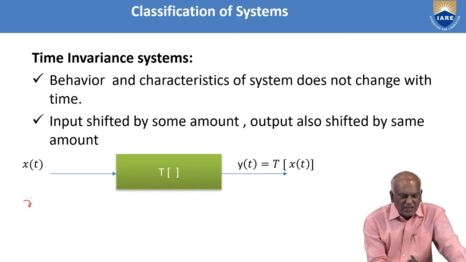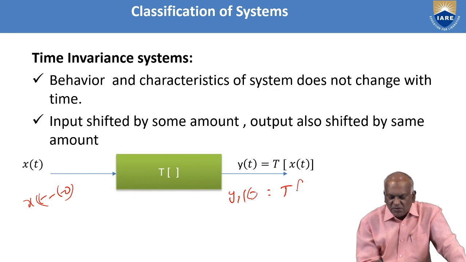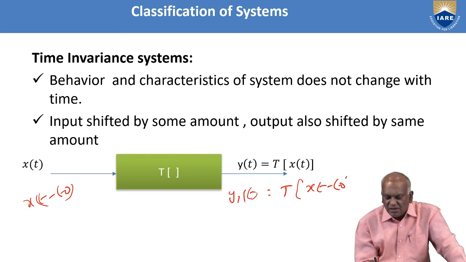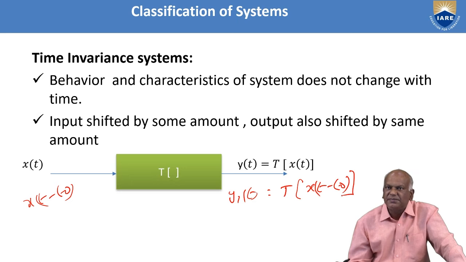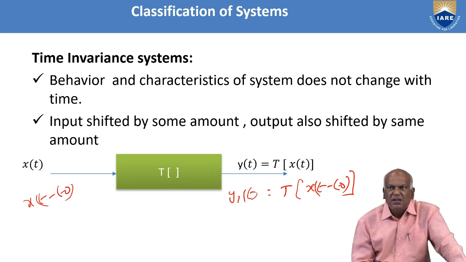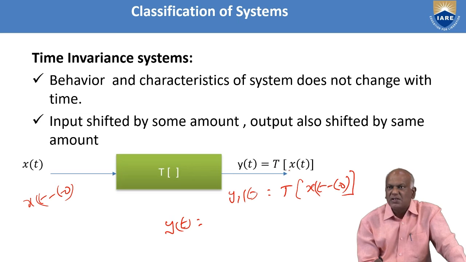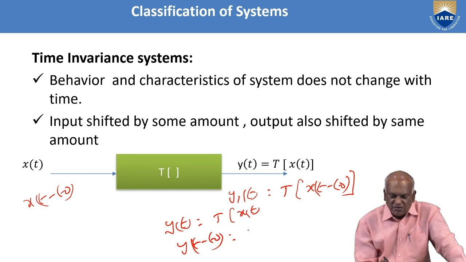Now suppose x is the input signal shifted by t naught seconds. What is the corresponding output? The corresponding output, let us say y1 of t, is given by transformation of x of t minus t naught. Suppose you know that y of t equal to transformation of x of t. Now y of t minus t naught equal to transformation of x of t minus t naught.